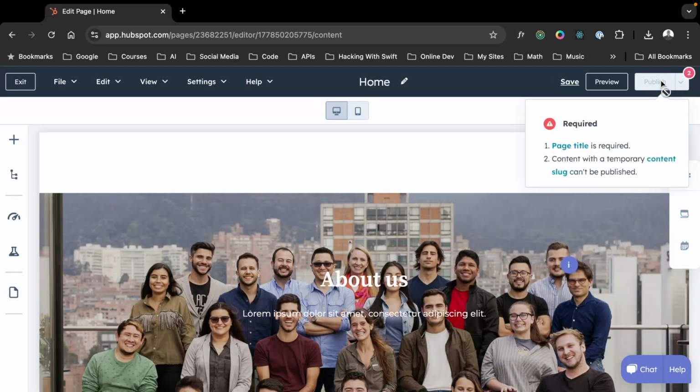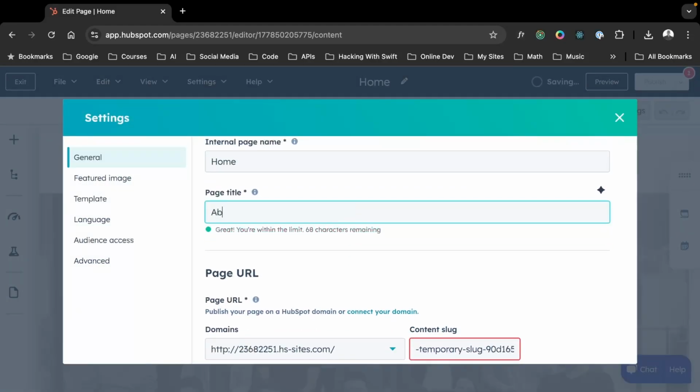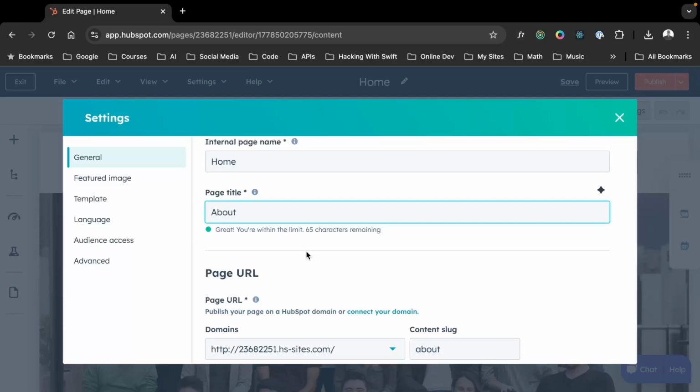Now you'll notice that publish is not yet clickable, right? But HubSpot gives you these super handy instructions. It says page title is required, content with a temporary content slug can't be published. So let's just click these. If we actually click through these, HubSpot will give us the opportunity to name these. So we clicked about, so let's just say that this is our about page.